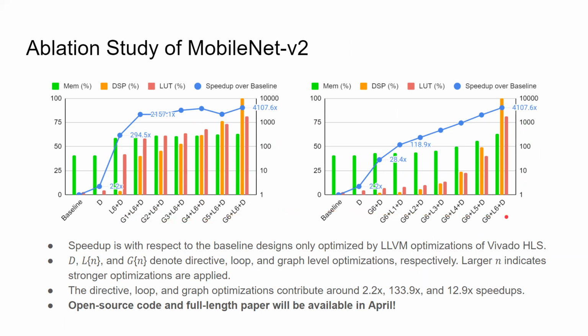Thus, larger N indicates stronger optimizations. We can observe that by improving the optimization level, we can achieve better performance while consuming more on-chip resources. Through this application study, we found all the 3 optimizations contribute to the performance speedup, which demonstrates that our multi-level methodology is effective.